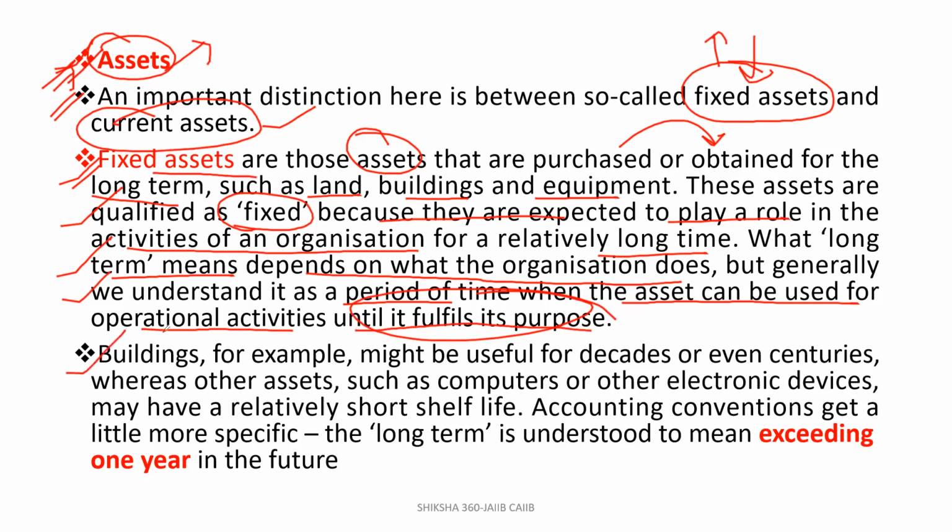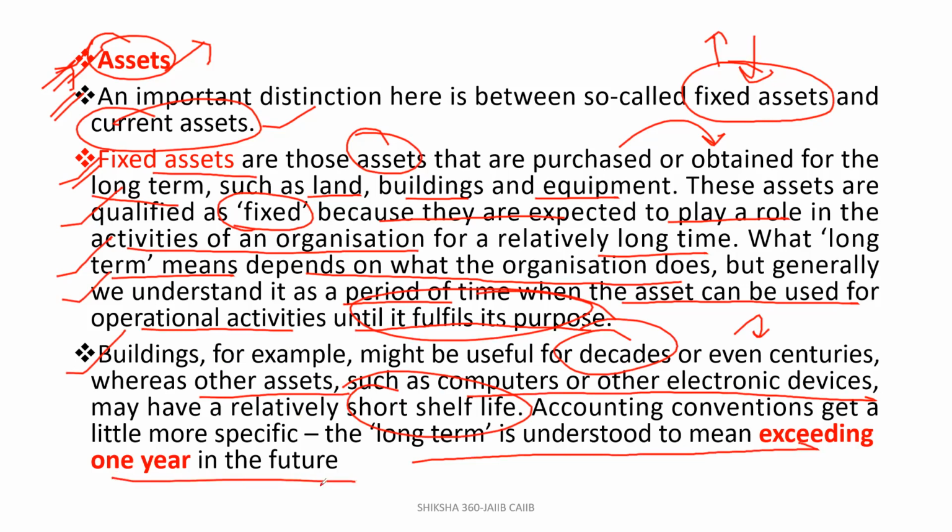Building, for example, might be useful for decades or even centuries, whereas other assets such as computers or other electronic devices may have a relatively short shelf life. So accounting convention, in terms of accounting, the long term basically is understood to mean exceeding 1 year in the future. Clear? So for giving any answer in the examination, what is the tenure of the fixed asset? That is basically for more than 1 year. That is to be termed as the fixed assets.